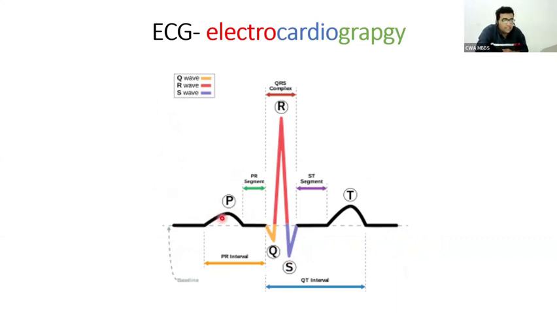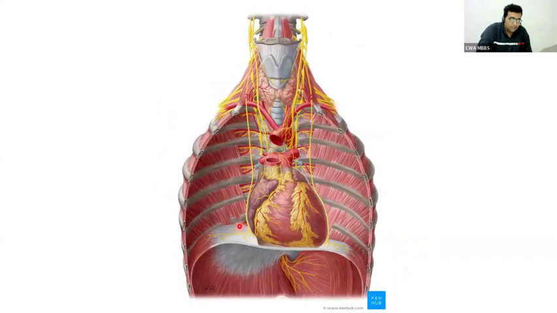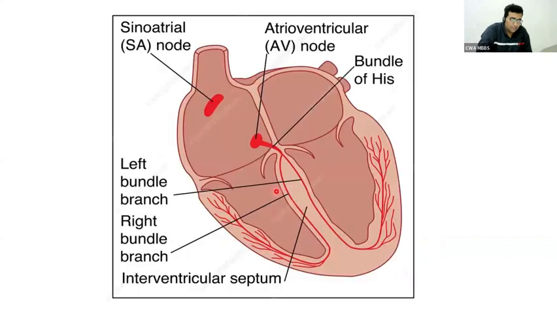You can see in the ECG there is a P wave. This P wave is due to the depolarization, the spread of charge over the atria. Where are the atria? Here you can see the atria. Whereas the QRS complex is due to the spread of charge in the ventricle.